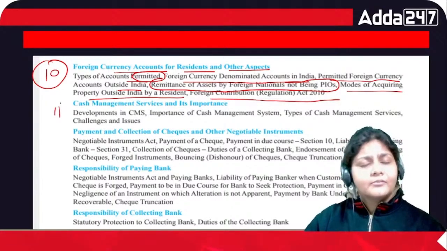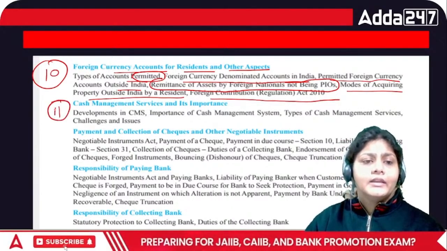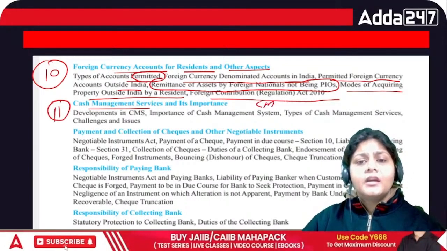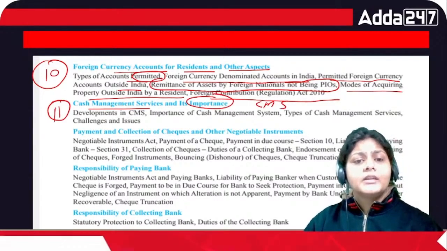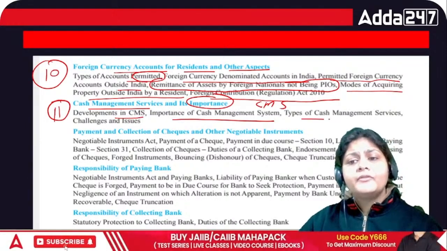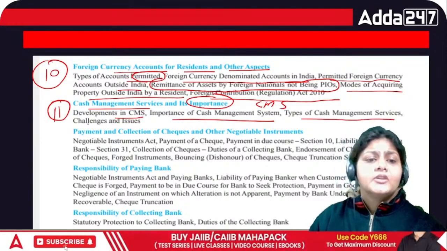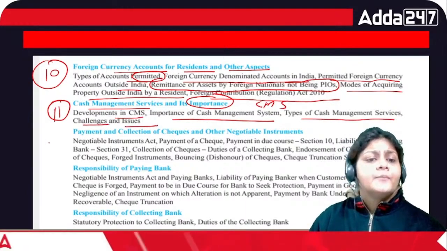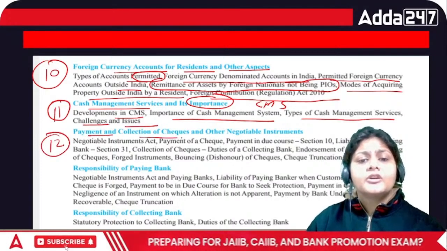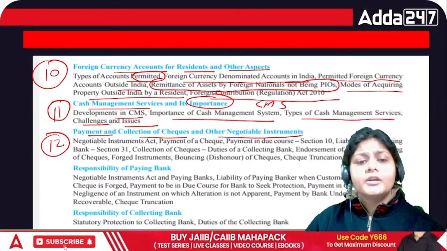Then, this module is of course very lengthy. Cash management service, that is CMS, and its importance. So what is cash management? What is the development in CMS? What is the importance of the cash management system? Types of cash management services, challenges, issues. Then we have chapter number 12, payment and collection of cheques and other negotiable instruments.